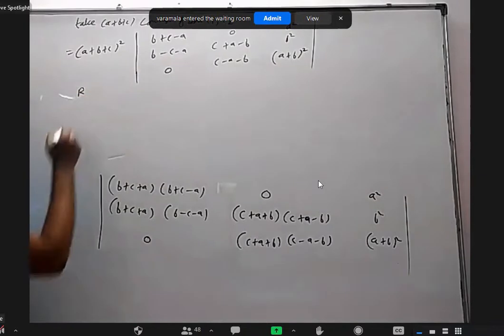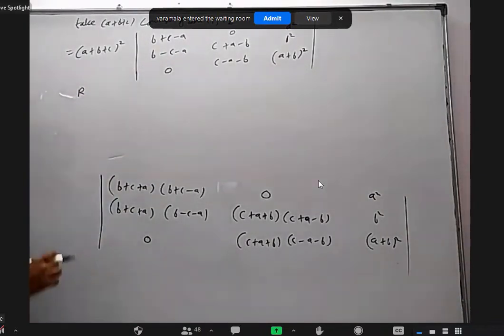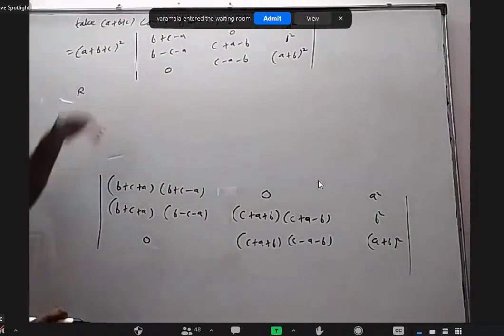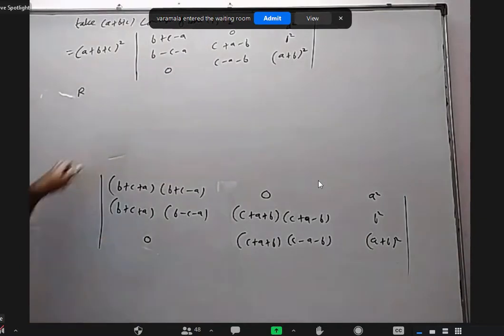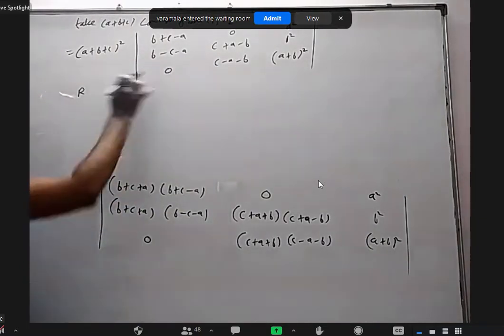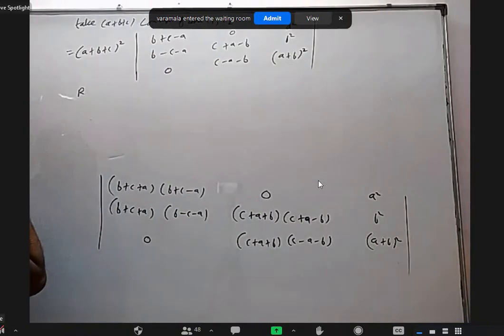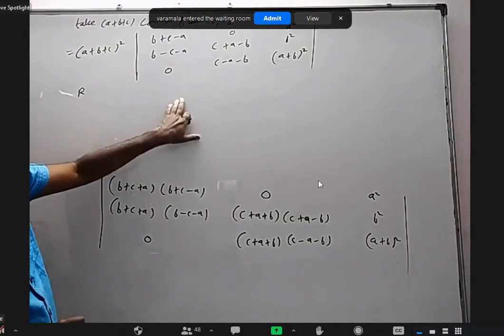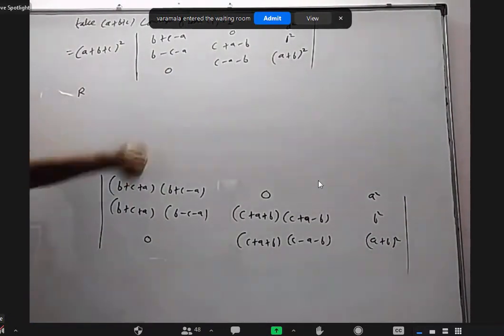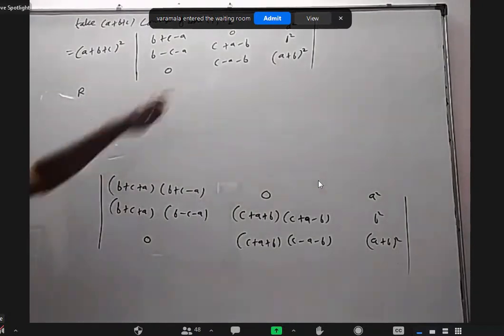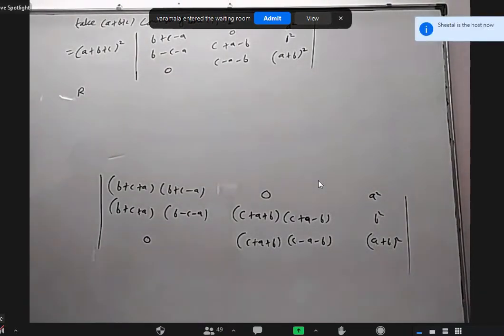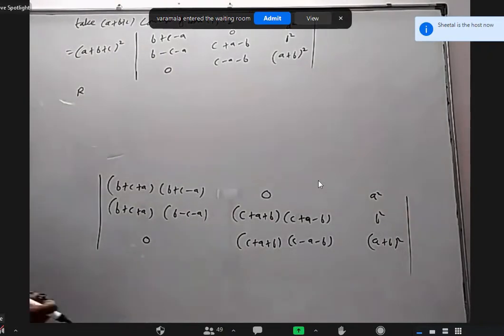I want to add the columns. I took a plus b plus c common from C1 and C2. That is already over. You can do it here, right? Now from here, we can add column 1 plus column 2. Then the zero, which is the middle term, will come nicely, but this will become non-zero. And only this will become simple. Others are not becoming anything. So row 1 as row 1 minus row 2, yeah, we can do something like that.